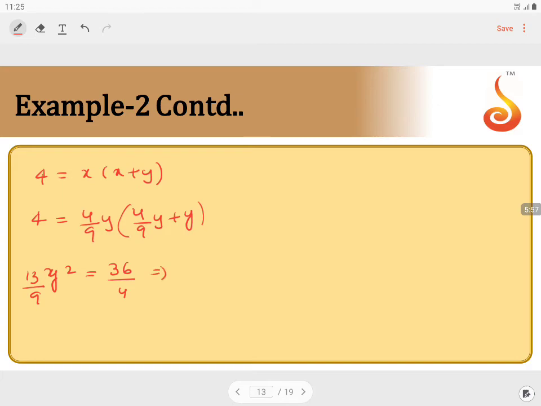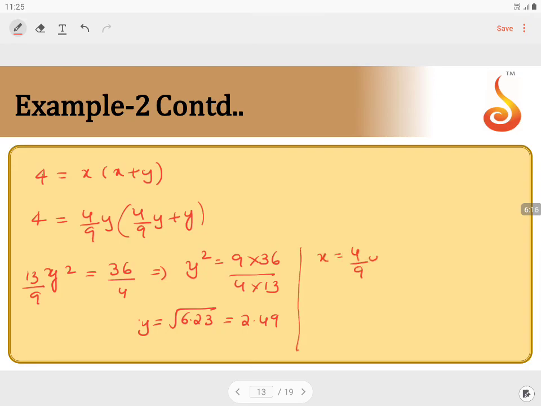So from this we can say y square is equal to 9 into 36 by 4 into 13. So we get y value close to root over 6.23, which is 2.49. Solving this, x value is 4 by 9 times y. Substituting 4 by 9 into 2.49, we get approximately 1.1.